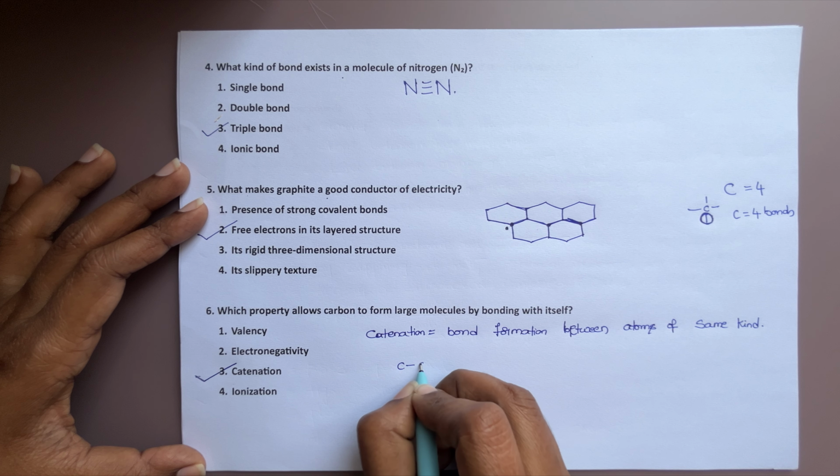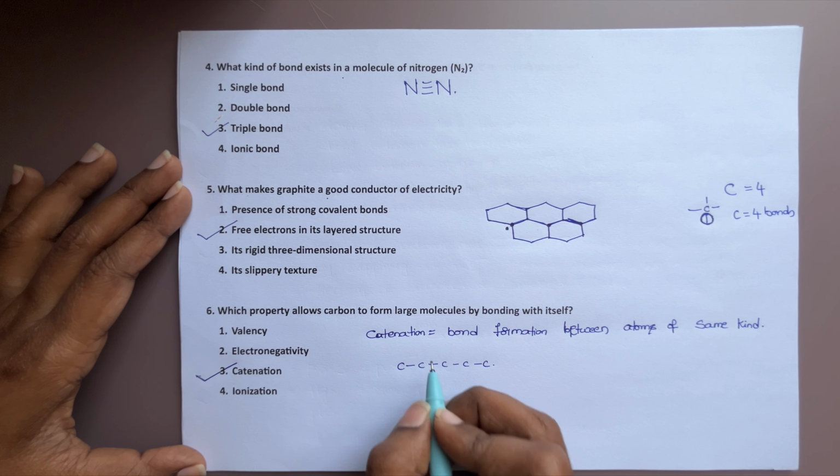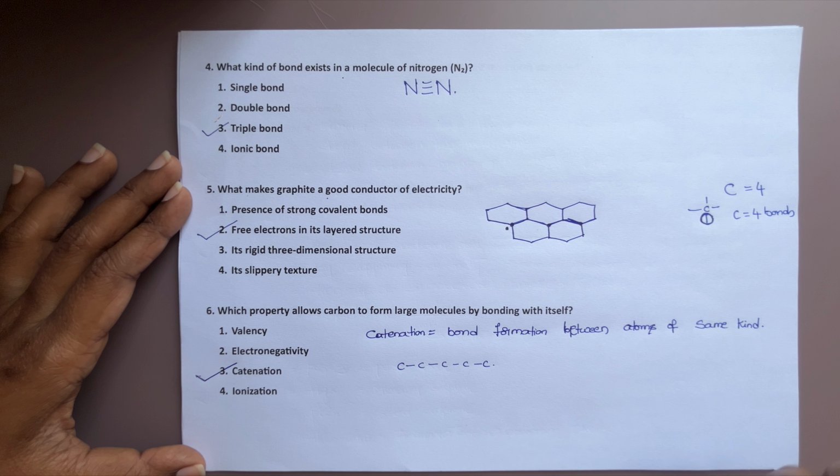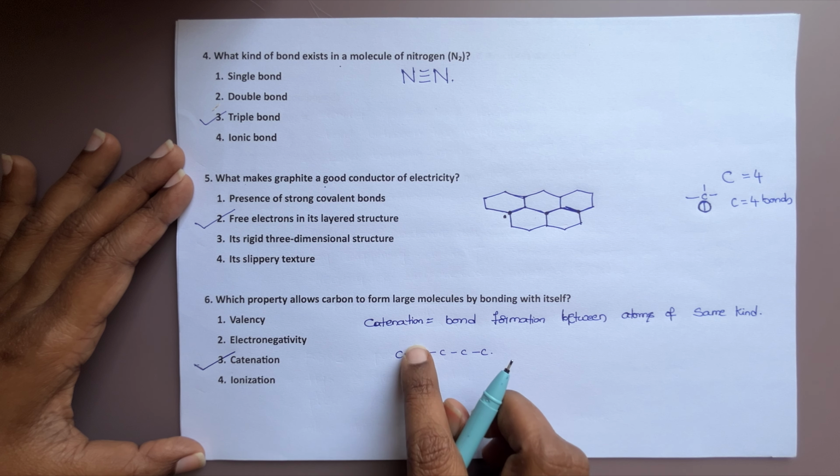For example, carbon can link with other carbon atoms. In the entire periodic table, the highest catenation power is in carbon only. It can form thousands, lakhs and lakhs of molecules, chains are forming like that. So that is why it has the highest catenation power.